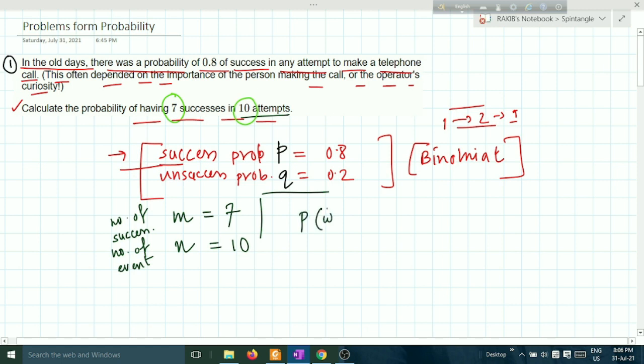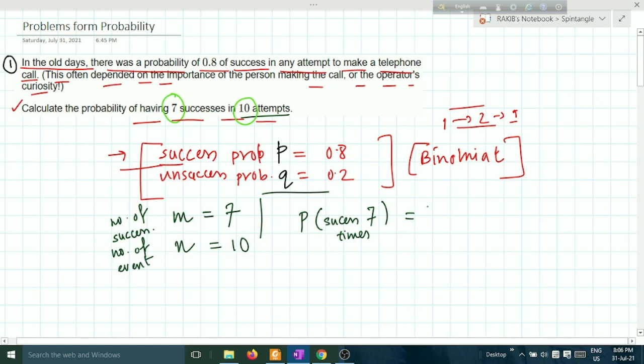Probability of success 7 times. What will be this? With formula. First write down the formula.